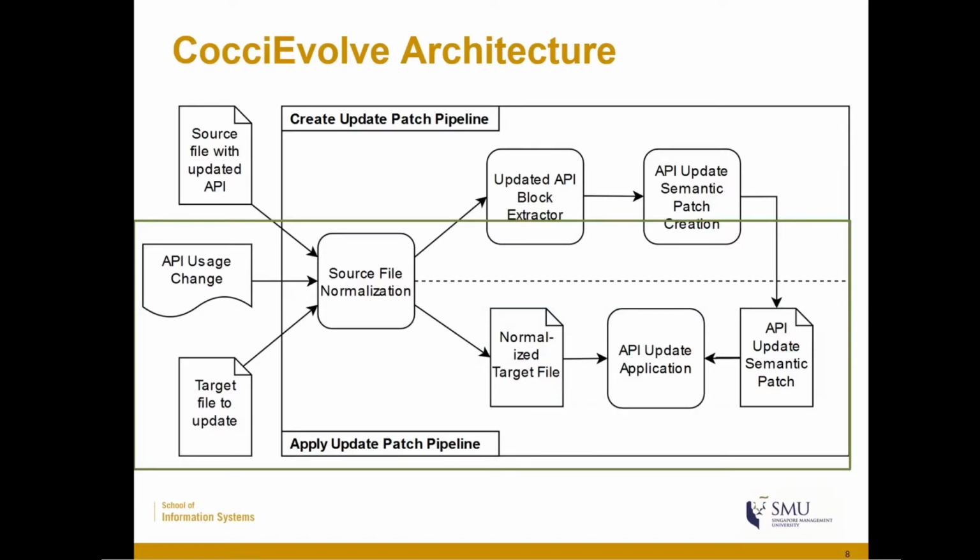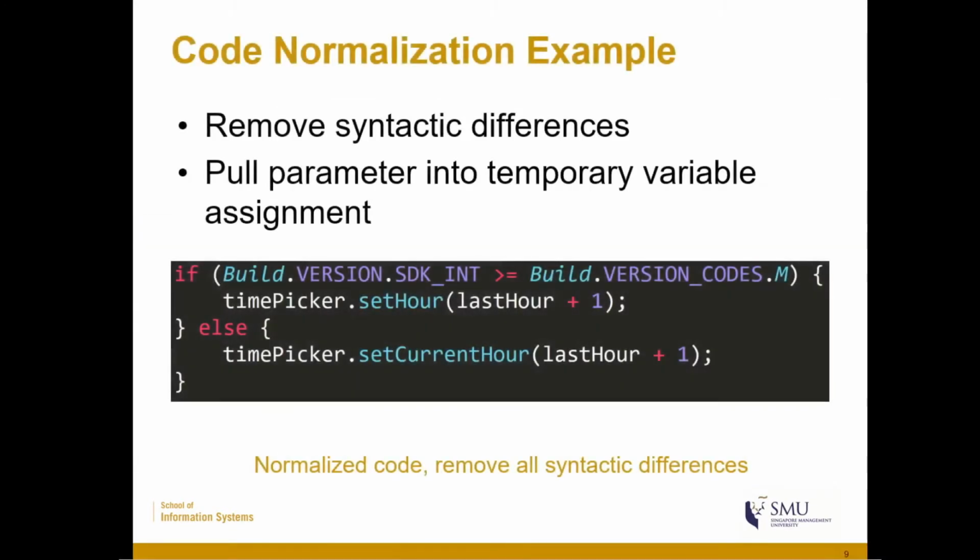Let's first take a look at the code normalization process. Code normalization is needed to mitigate the problem of syntactic differences. Code normalization removes syntactic differences by performing variable extraction.